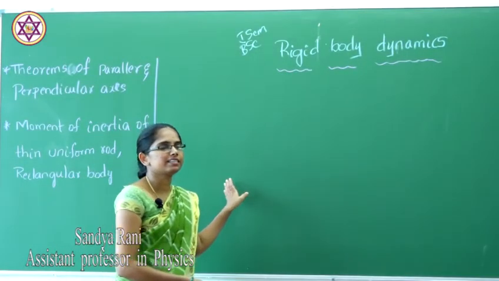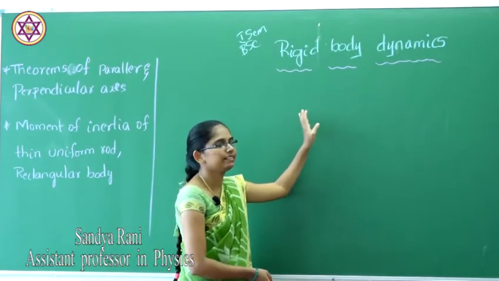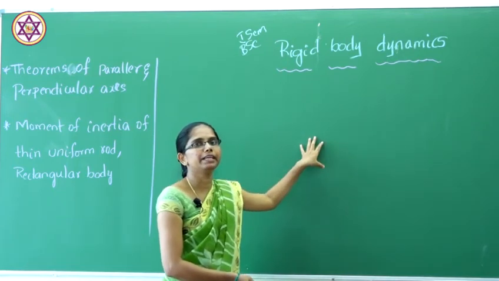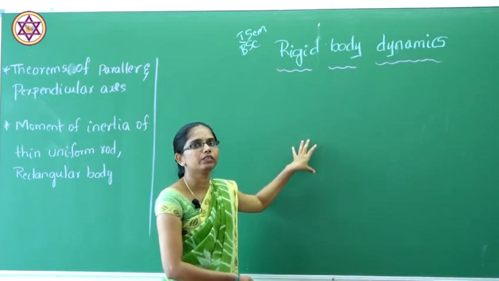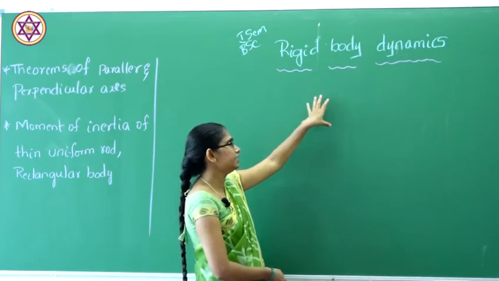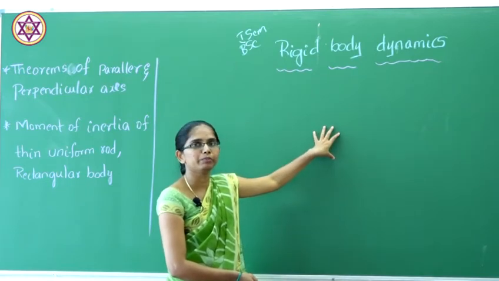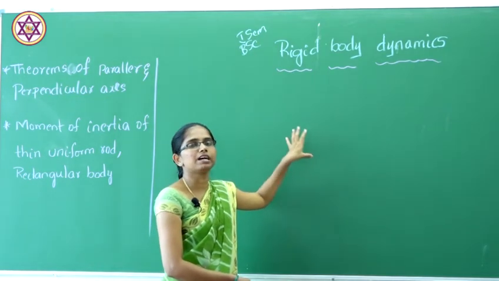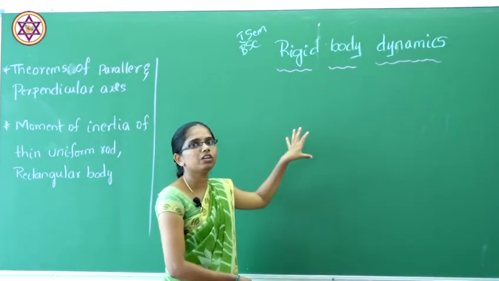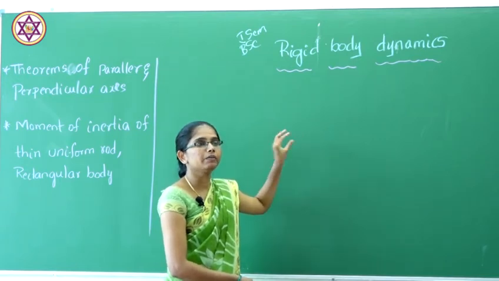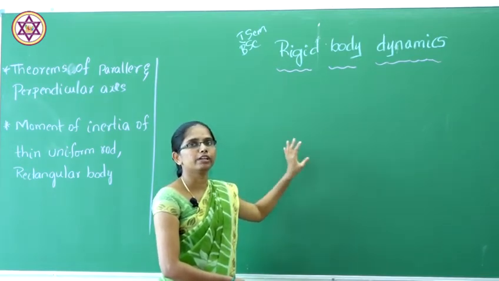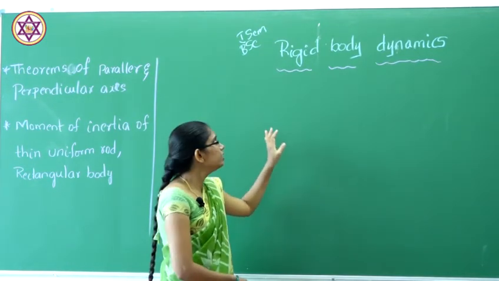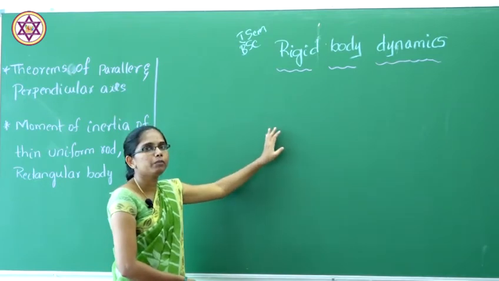In the last class we discussed the third unit, that is rigid body dynamics. In that we discussed some of the basic definitions and explanations regarding rigid body dynamics, that is what you mean by moment of inertia, what is radius of gyration, what is center of mass, center of gravity. Based on all the definitions, the next topic, which is a very important topic, mainly deals with the moment of inertia. So we know what you mean by moment of inertia.